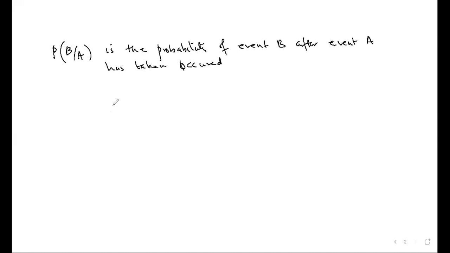What does A stand for? A is the result of the first experiment, and B will be the result of the second experiment.